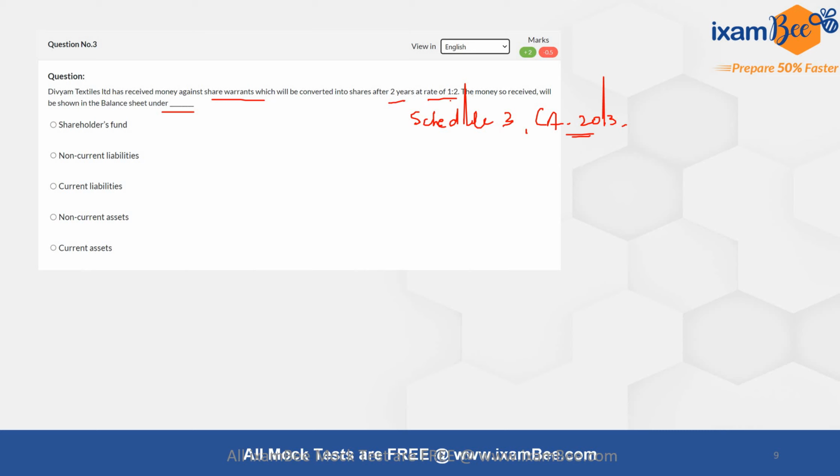So 2 years, 1:2 means that for every warrant you'll get 2 shares, and the money in advance that the company has received will also be a part of your share capital, and therefore this will be shown as your shareholders fund.